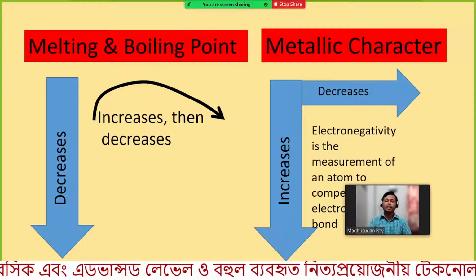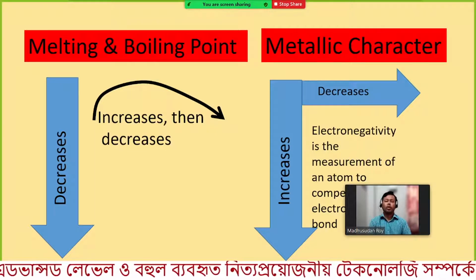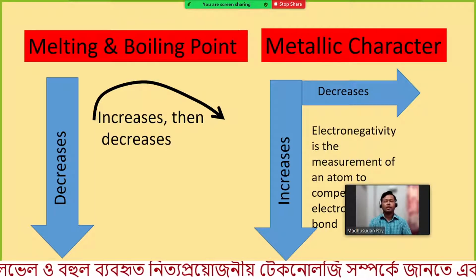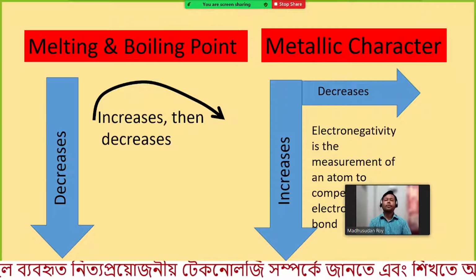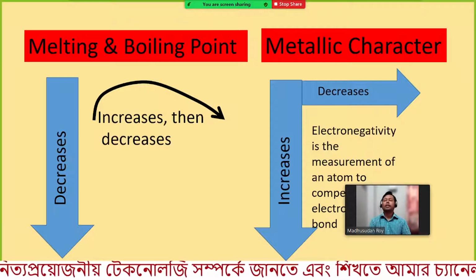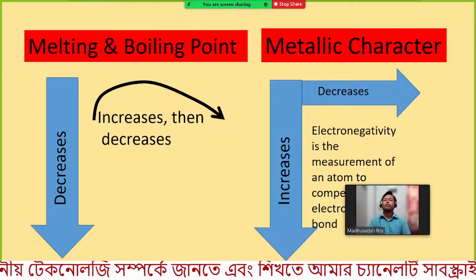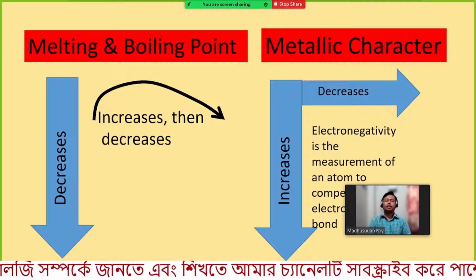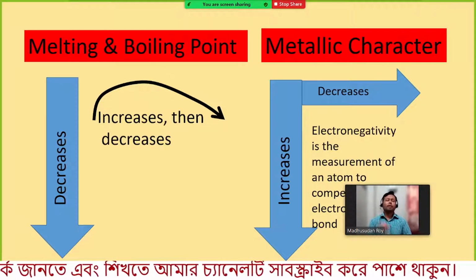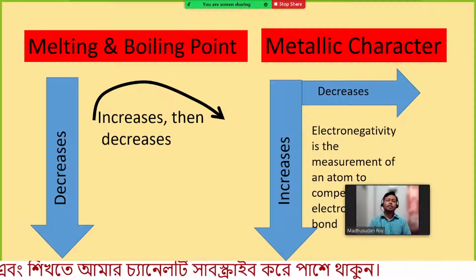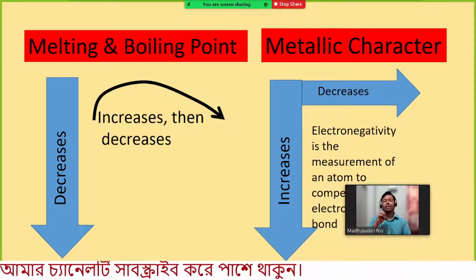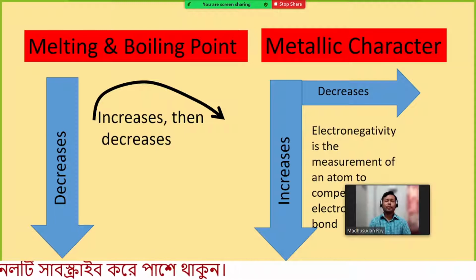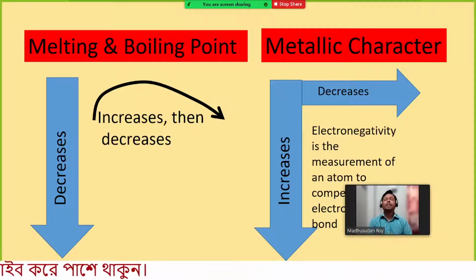Therefore it is easy to heat up for melting or boiling. As we go from top to bottom, the melting and boiling point decreases, but not by a very large amount, because their physical and chemical properties are more or less similar.